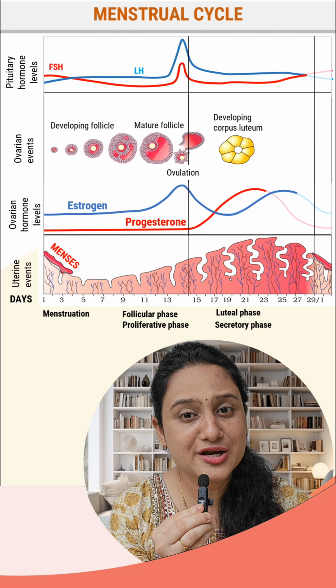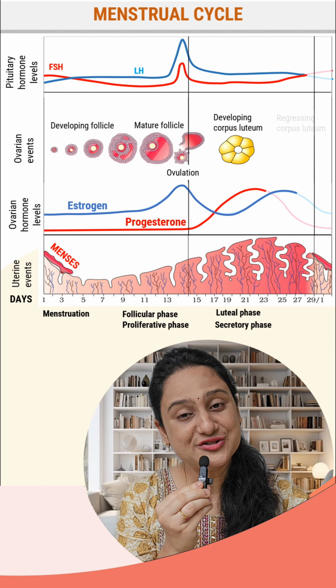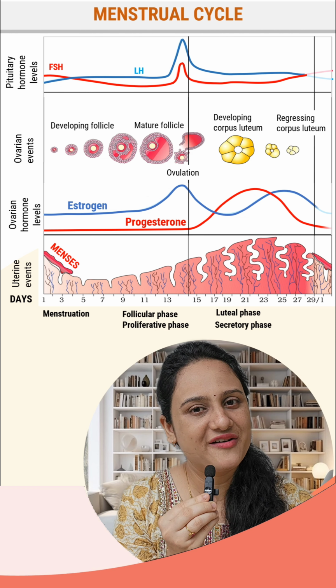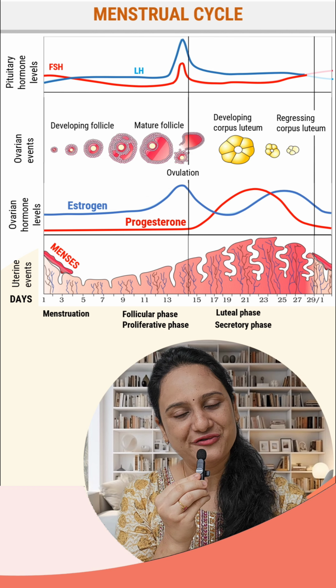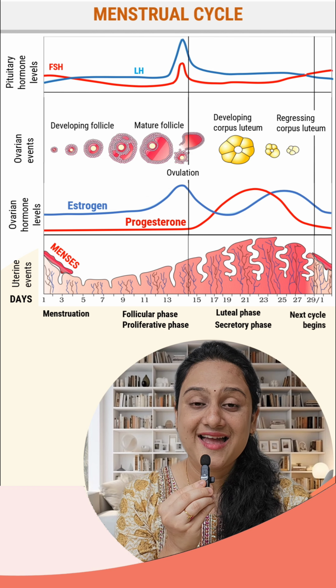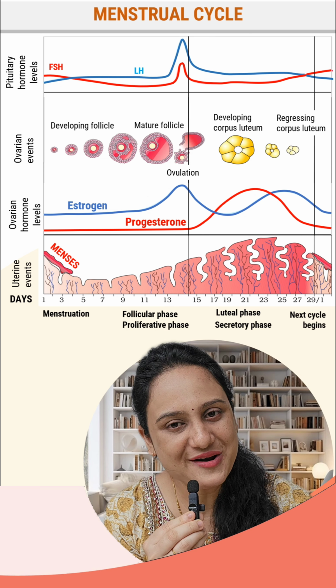Now, if pregnancy does not occur, then the progesterone level goes down and due to which the endometrial lining again sheds off, which starts the menstrual phase again of the next cycle. This is how the cycle keeps on repeating.